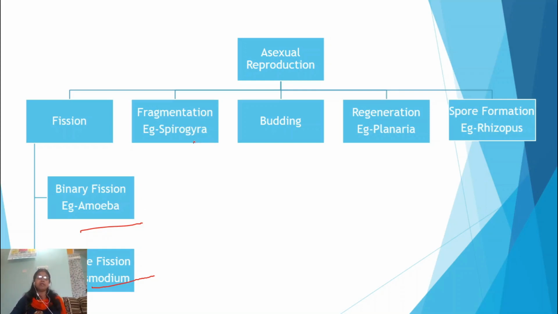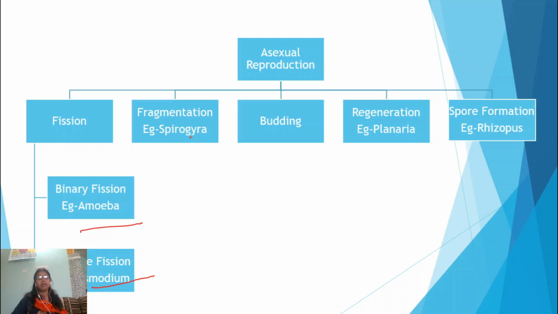Now the second type is fragmentation. Here the plant body or animal body is divided into small fragments, and all these fragments will develop into new individuals, and then it is known as fragmentation.